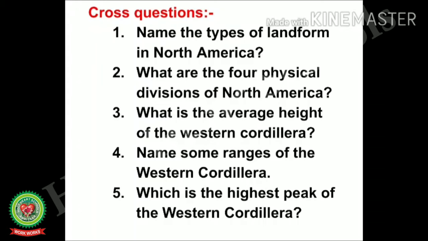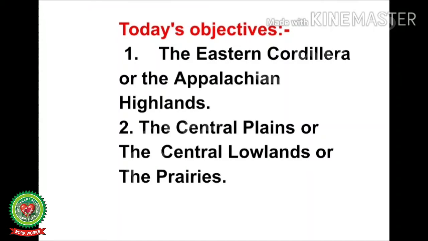First question. Name the types of landform in North America. What are the 4 physical divisions of North America? What is the average height of the Western Cordillera? Name some ranges of the Western Cordillera. Which is the highest peak of the Western Cordillera?